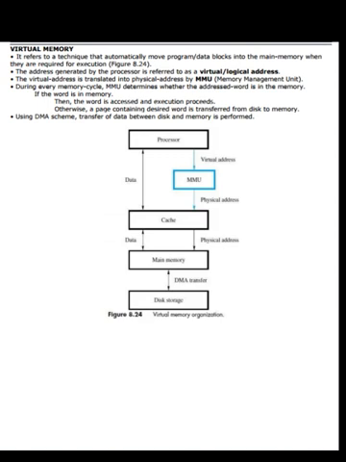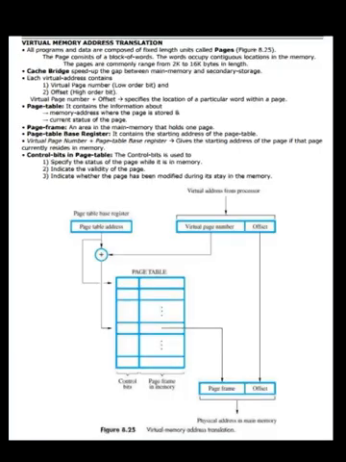If the word is in memory, then the word is accessed and execution proceeds. Otherwise, a page containing the desired word is transferred from disk to memory. Using the DMA scheme, transfer of data between disk and memory is performed.